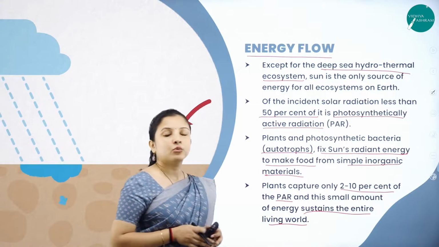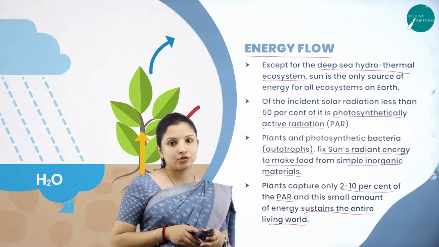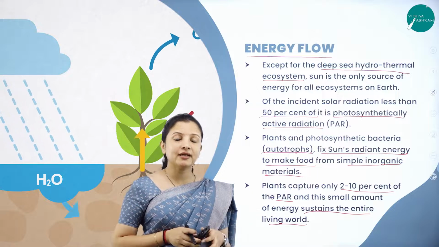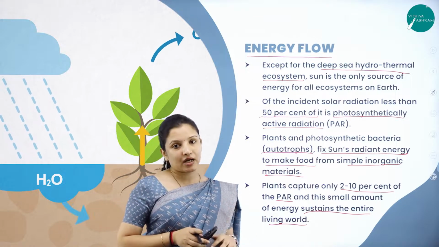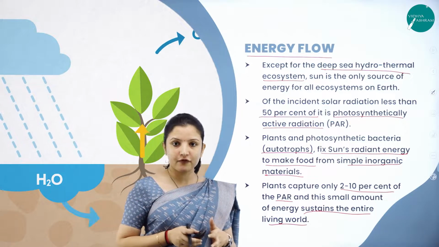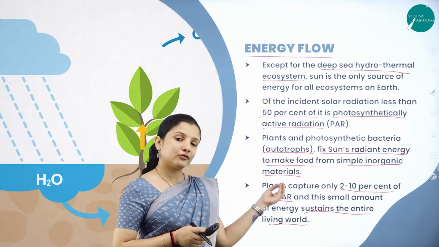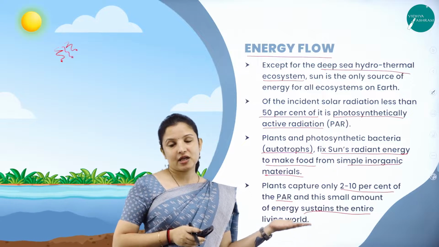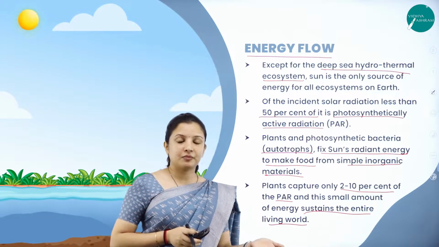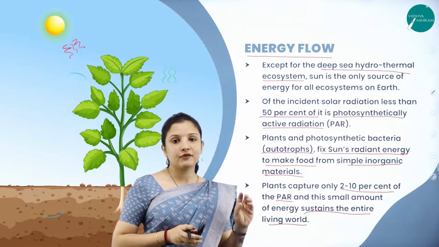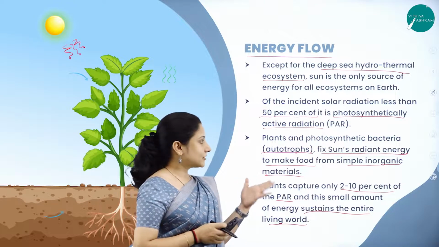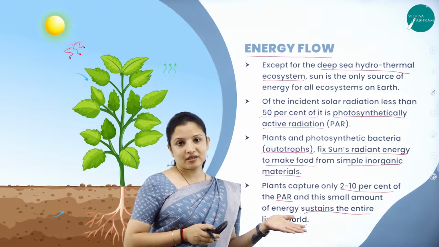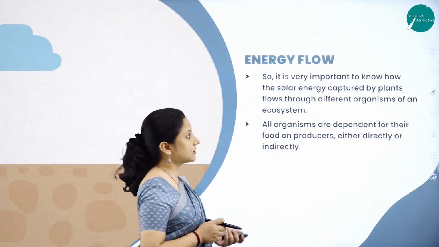That is why we can grow some plants even indoors, and that is why some plants can thrive under the huge canopies of the forest. It is because if only 2 to 10% of photosynthetically active radiation is made available to the plant, it is enough. So much will be used for photosynthesis, and that is why 50% is not needed. Out of that, only 2 to 10% is needed.